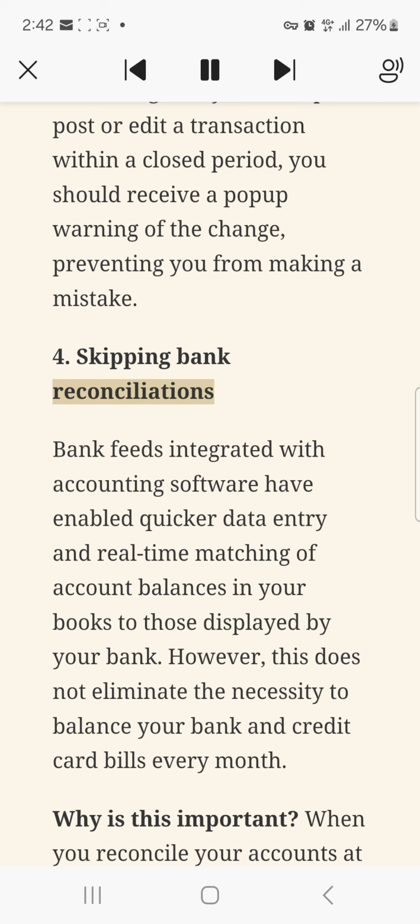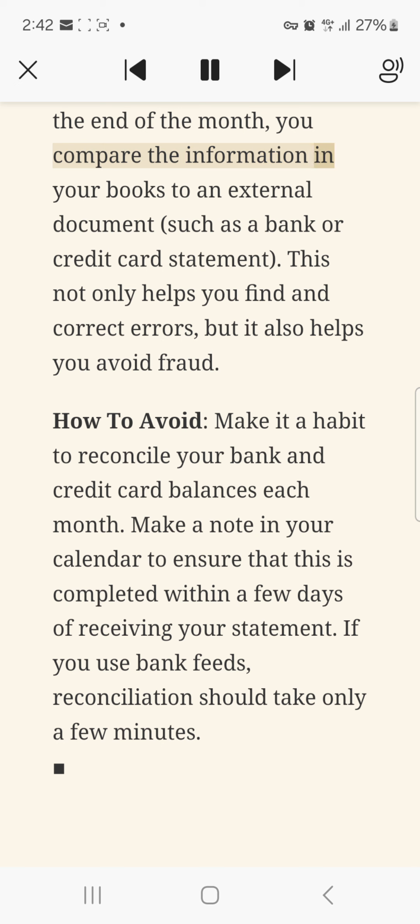4. Skipping bank reconciliations. Bank feeds integrated with accounting software have enabled quicker data entry and real-time matching of account balances in your books to those displayed by your bank. However, this does not eliminate the necessity to balance your bank and credit card bills every month. Why is this important? When you reconcile your accounts at the end of the month, you compare the information in your books to an external document, such as a bank or credit card statement. This not only helps you find and correct errors, but it also helps you avoid fraud.